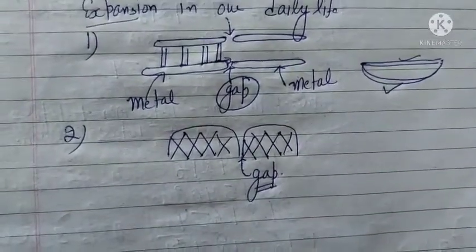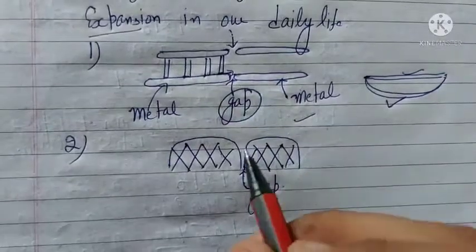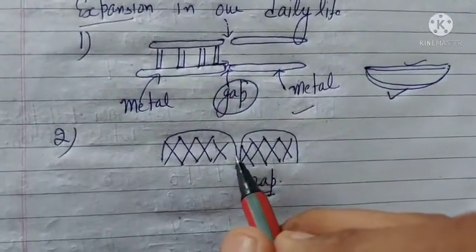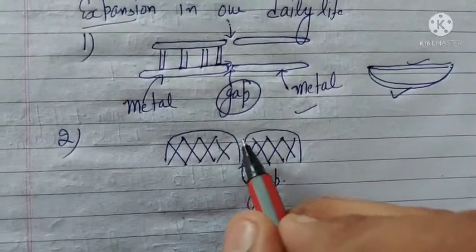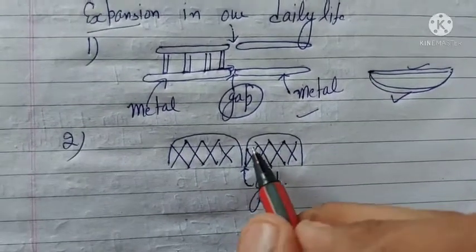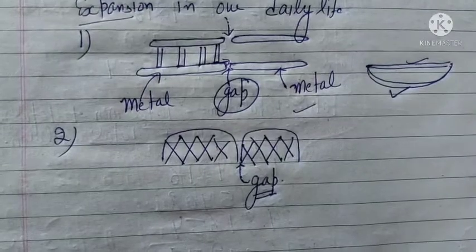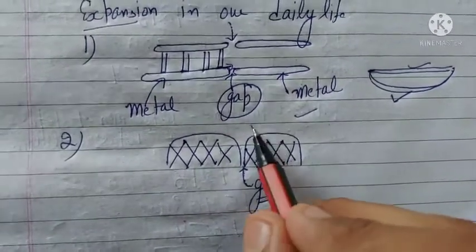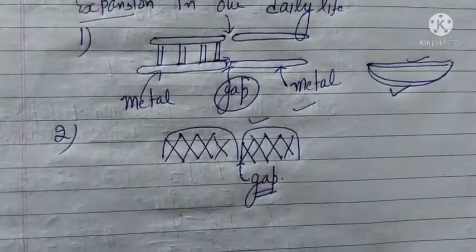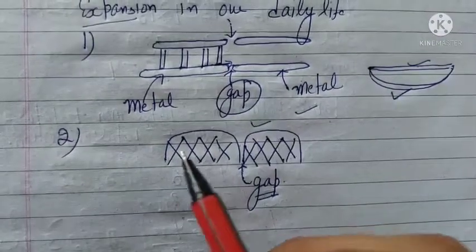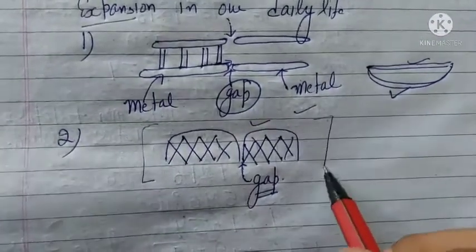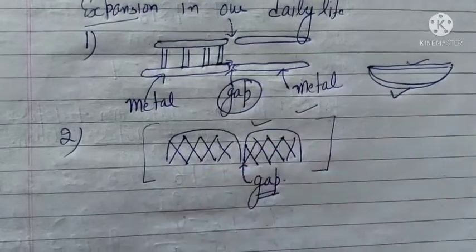The same reason applies: in summer the steel is going to expand, otherwise the structure used in the bridge may get bent. The alignment of the bridge is going to go wrong, so there is a possibility that the whole structure can be destroyed.